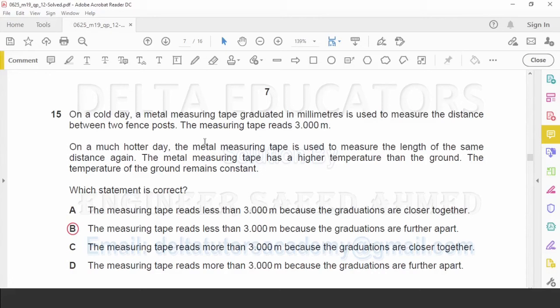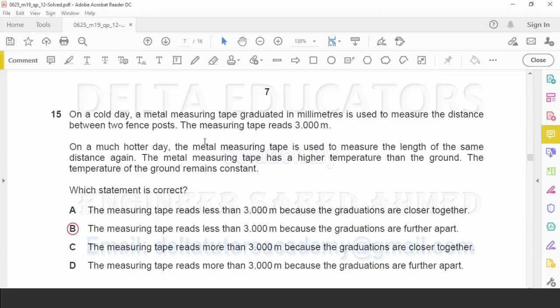First thing, with the absorption of heat, a metal expands. So here this measuring tape will expand. When this measuring tape expands, the graduations will move apart. Since they will move apart, the total distance measured by this measuring tape will be less. Now we check the options. Option A, the measuring tape reads less than 3000 meter. Yes, it is correct. It will read less than 3000 meter because the graduations are closer together. No, it is incorrect. These graduations will not come closer. These will move apart. So option A is incorrect.